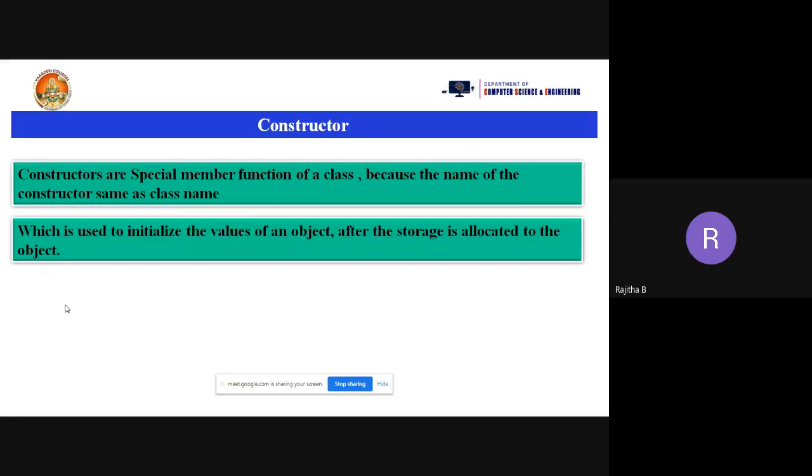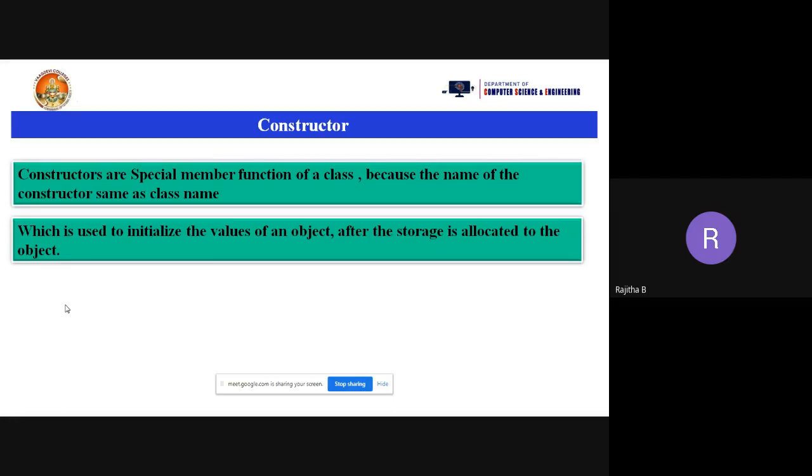Yes, Bhavana, data members and member function. Yes, Bhavana, it is good. An object consists of data members and member functions of a class. We are declaring the data members and member functions in the class, and an object is also a collection of data members and member functions. Already I have told the difference between class and object in the first class itself. A class is a collection of data members and member functions. An object is also a collection of data members and member functions.